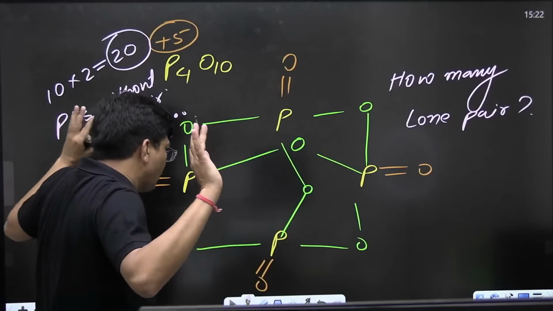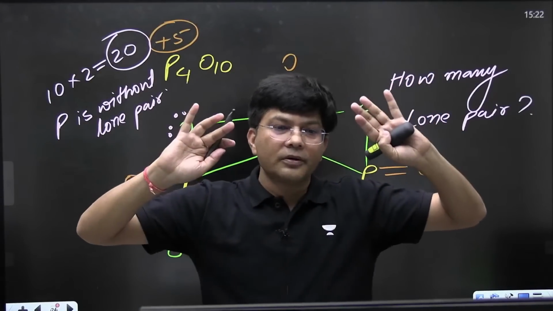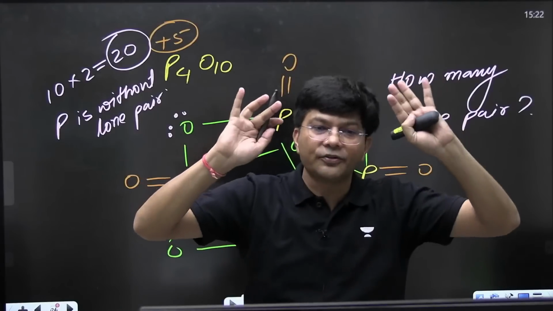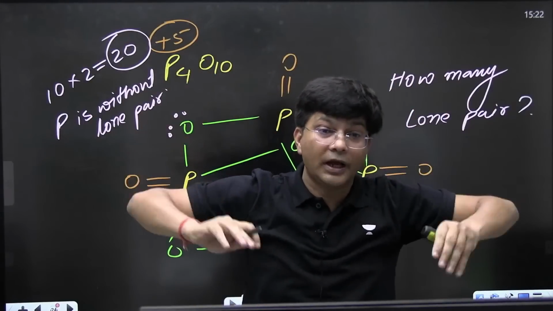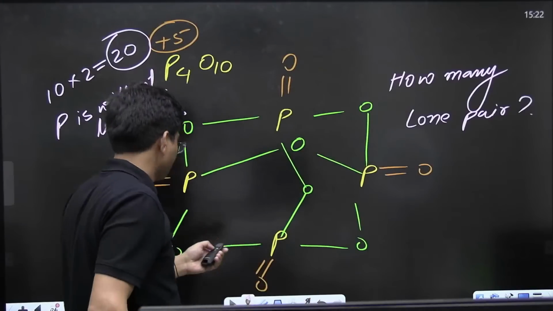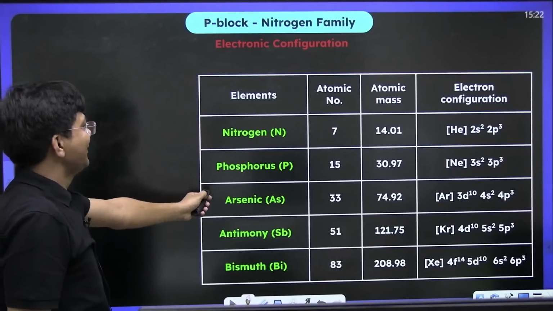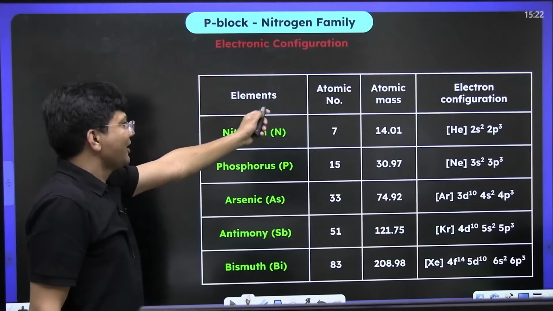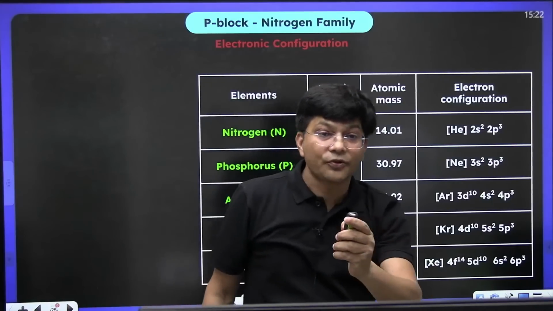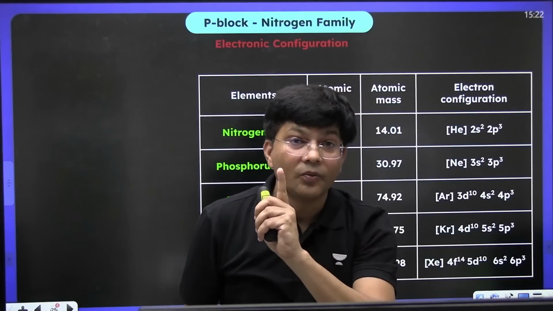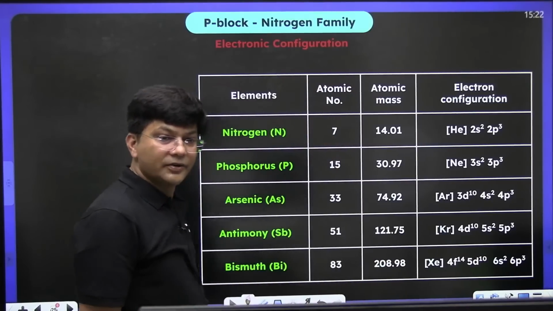Okay. Now let's start with oxyacids of sulfur. But before I go to the oxyacids of sulfur, let me tell you each and everything about that table I am going to tell you. See everyone, in the NCERT it starts from here. Now let me tell you each and everything.